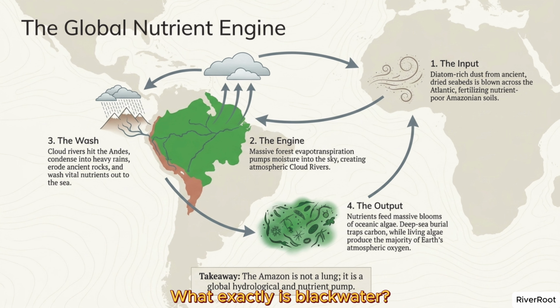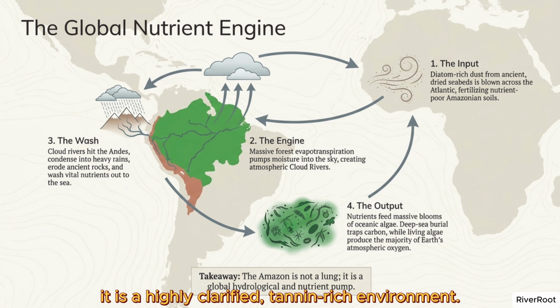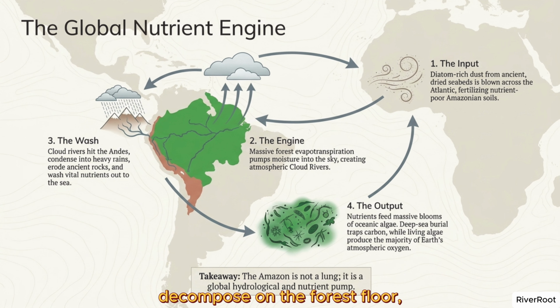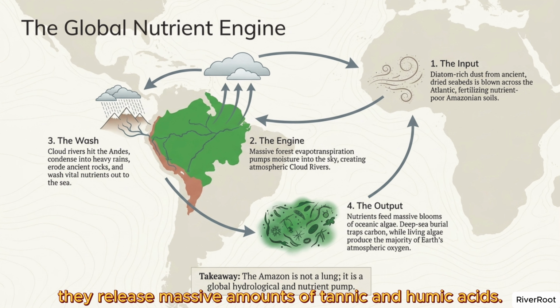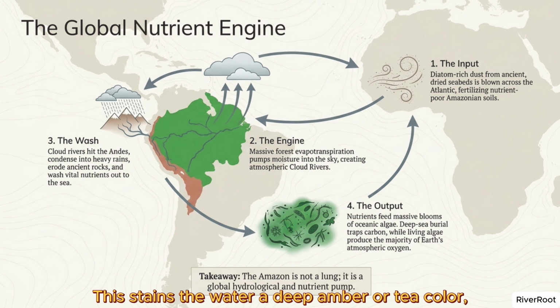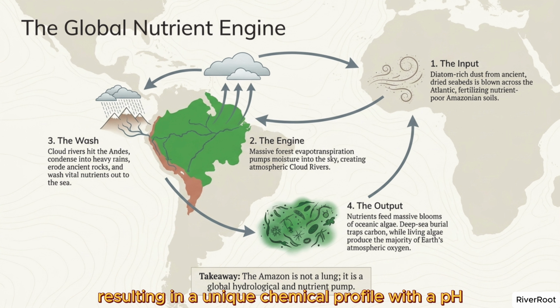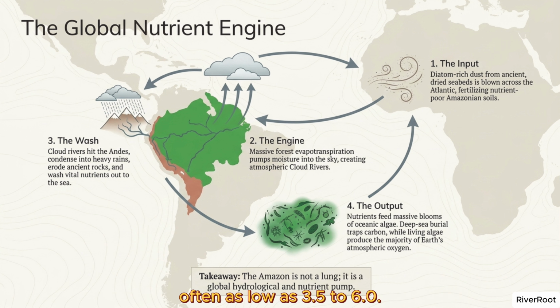What exactly is Blackwater? It is not dirty water. Rather, it is a highly clarified, tannin-rich environment. When fallen leaves and wood decompose on the forest floor, they release massive amounts of tannic and humic acids. This stains the water a deep amber or tea color, resulting in a unique chemical profile with a pH often as low as 3.5 to 6.0.